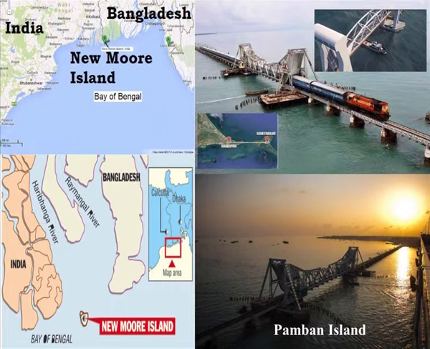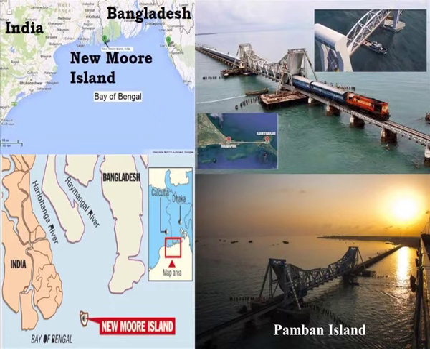Then we also have a Pamban Island, which is located between India and Sri Lanka in the Gulf of Mannar and in the Ramanathapuram district of the state of Tamil Nadu. It is also known as Rameswaram Island and is separated from mainland India by the Pamban Channel.